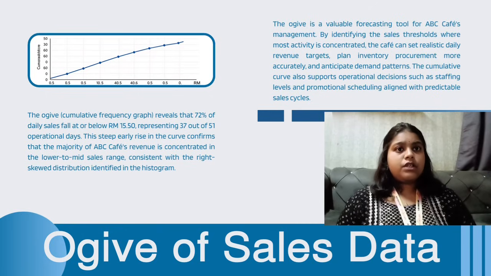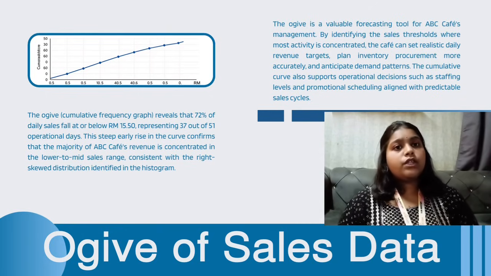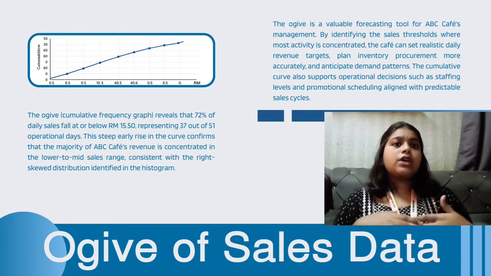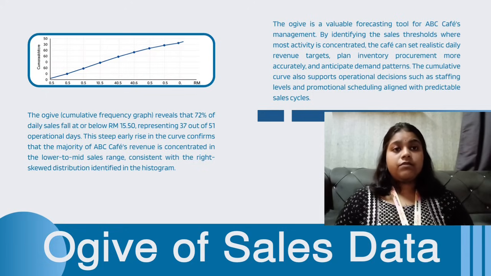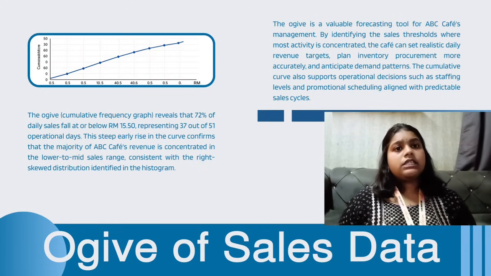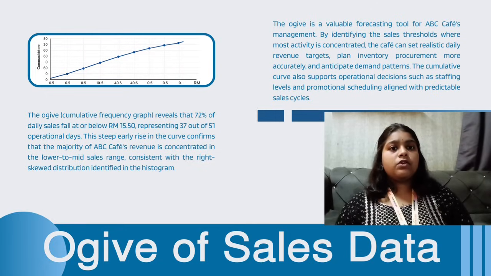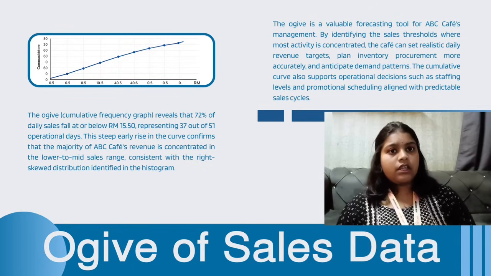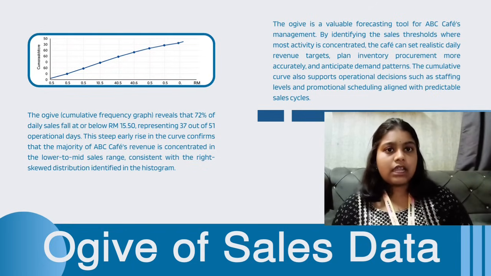This is useful because it tells us that the majority of ABC Cafe's daily sales are within the lower to middle sales range. The OGIF also helps the cafe identify sales thresholds. For example, management can use this information to understand how frequently certain sales levels are achieved. This can support decision making such as staffing, inventory planning, and promotional activities. For example, if the cafe knows that most days have sales below a certain level, it can plan its stock and staffing according to normal demand while preparing additional resources for days when higher sales are expected.